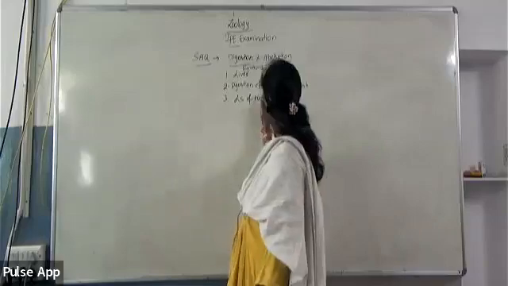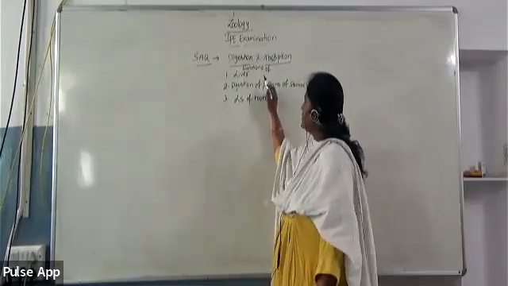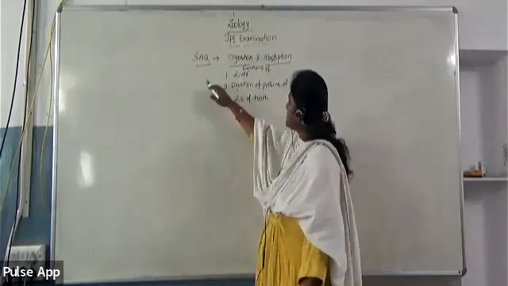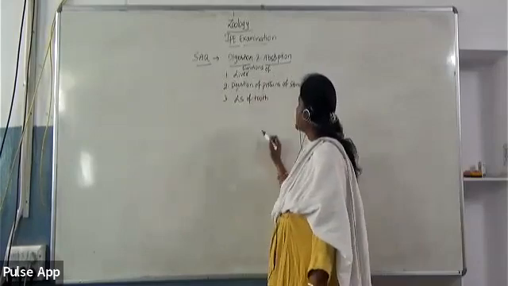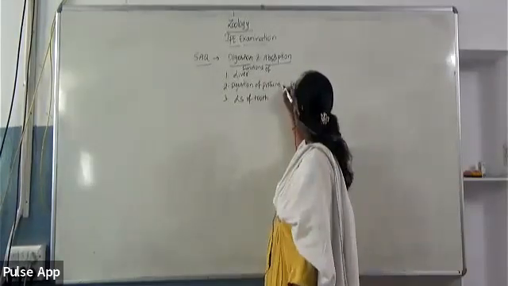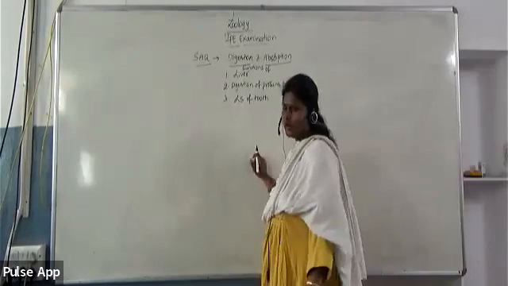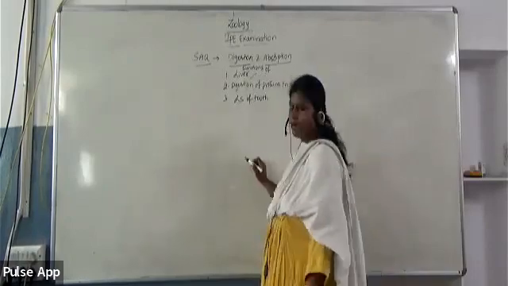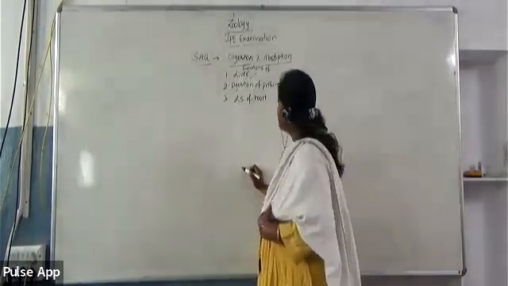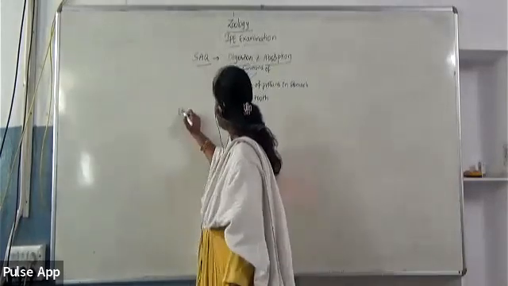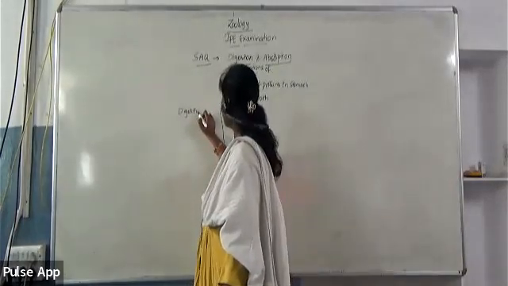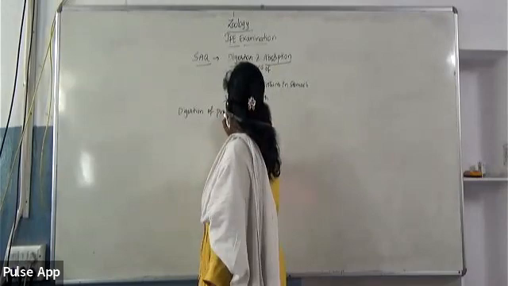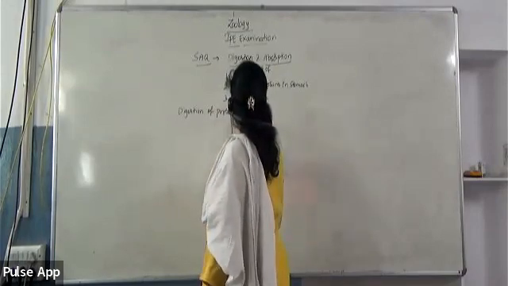Among the 3 important questions of digestion and absorption SAQs, functions of liver, digestion of proteins in stomach, and then LS of tooth. Already in the last session, we have completed functions of liver. So now let us go with digestion of proteins in stomach.